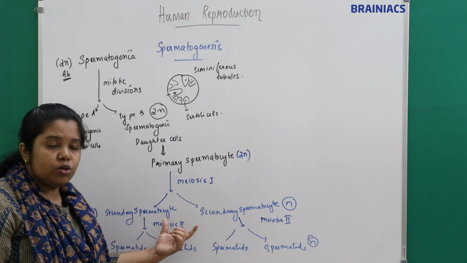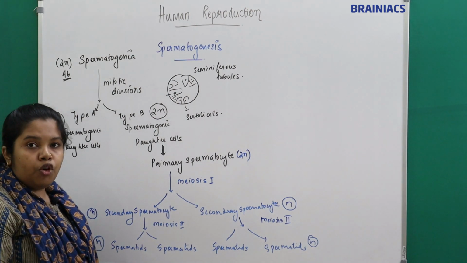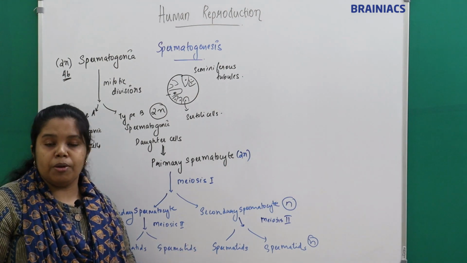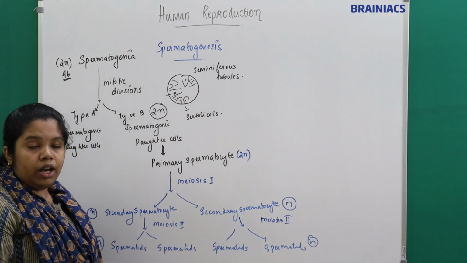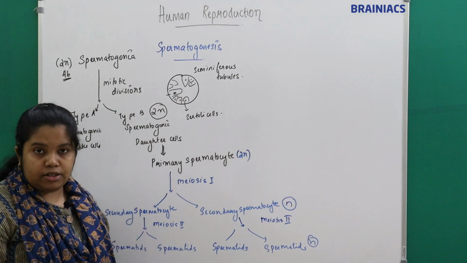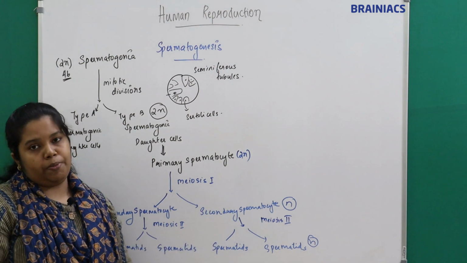The secondary spermatocyte will undergo the second meiotic division to form spermatids, which are also haploid with 23 chromosomes. So each secondary spermatocyte will give rise to 2 spermatids.